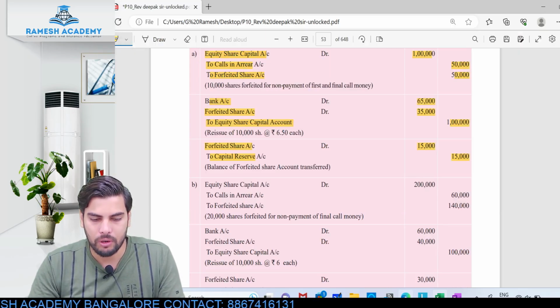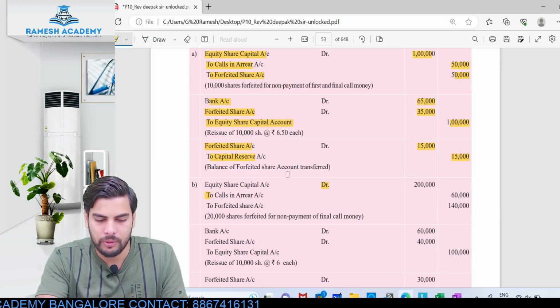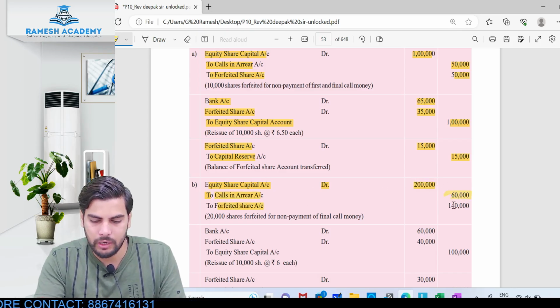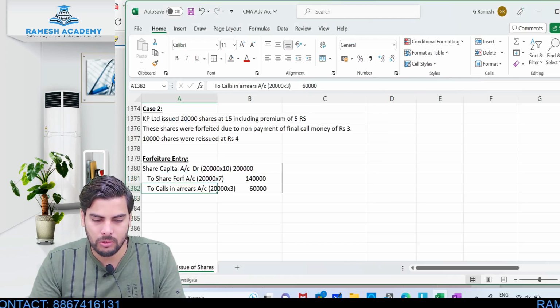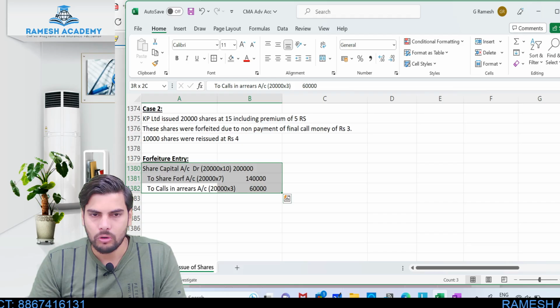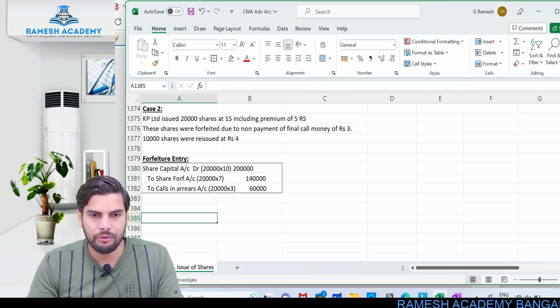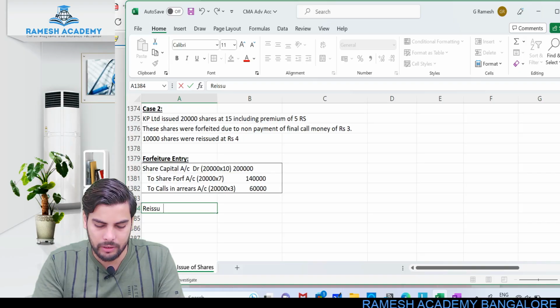Simple. If you just have a look at the solution, look over here. Equity share capital account debit 2 lakh. To calls in arrears 60,000. To share forfeited 1,40,000. Don't you think we also got the same amount? To calls in arrears 60,000. To share forfeited account 1,40,000. Is this clear? So this is the entry for forfeiture. Now let's talk about the entry for reissue.